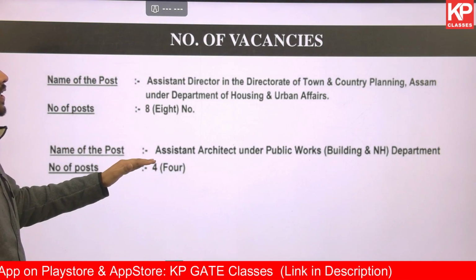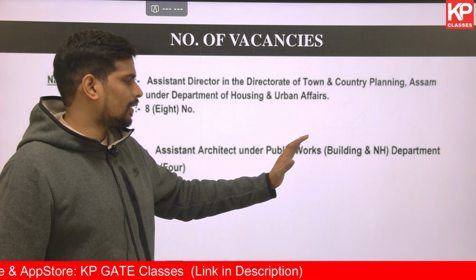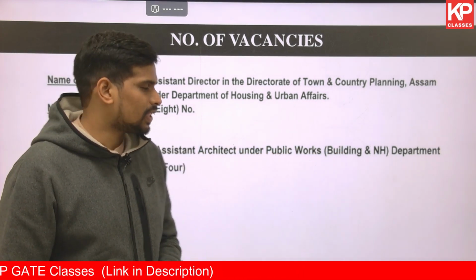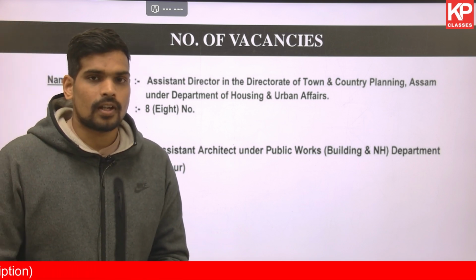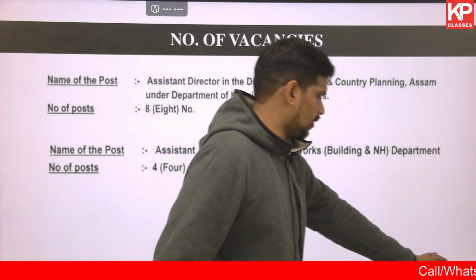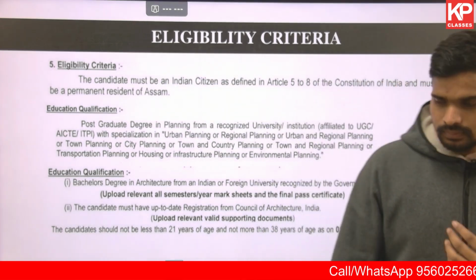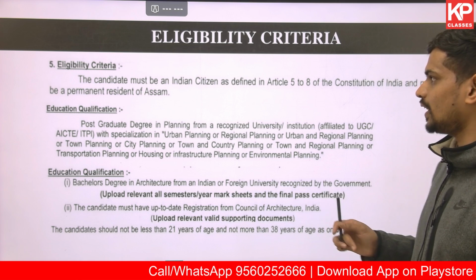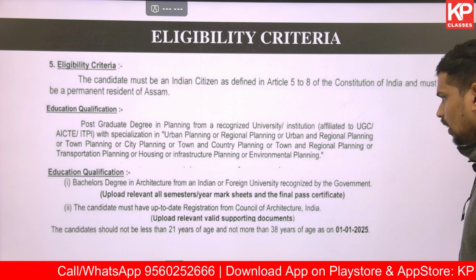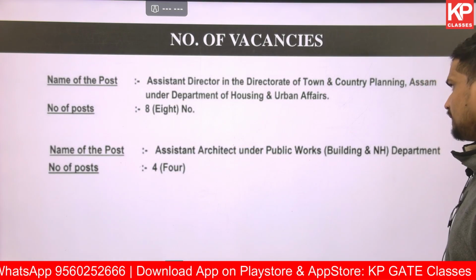For the post of assistant architect under the public works department, building and national highways, building and NH, there are a total of 4 posts under this notification. That's with respect to the vacancies. As far as the eligibility, who all can apply for both the posts of assistant director and also the assistant architect, we will discuss both individually.